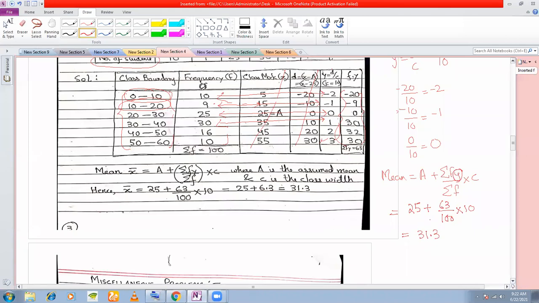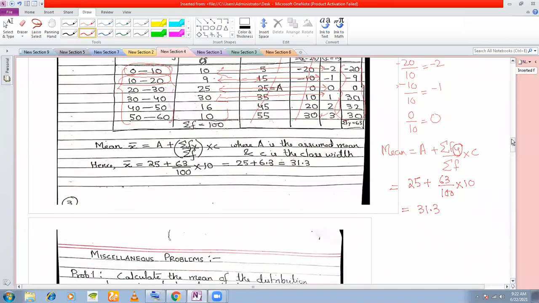Any question on deviation method? Deviation method is very, very important. Let me tell you, step deviation method you will get not only in your class 10, but also in your class 11. And after that, whatever statistics you do later on in your life, in science, commerce, whatever, you will require step deviation method. So there is no escape from step deviation method.